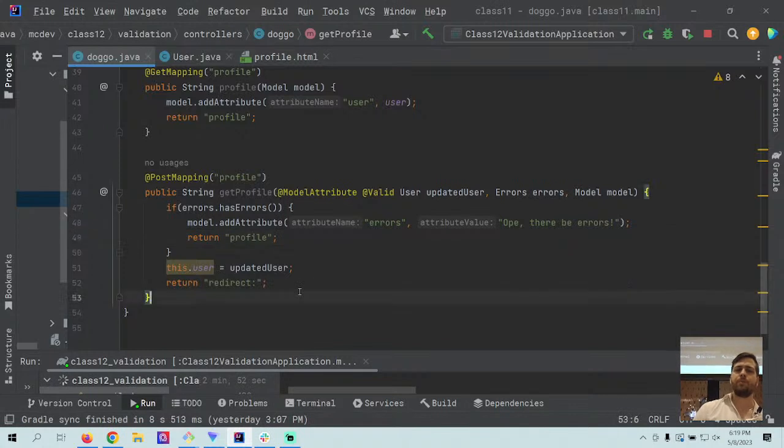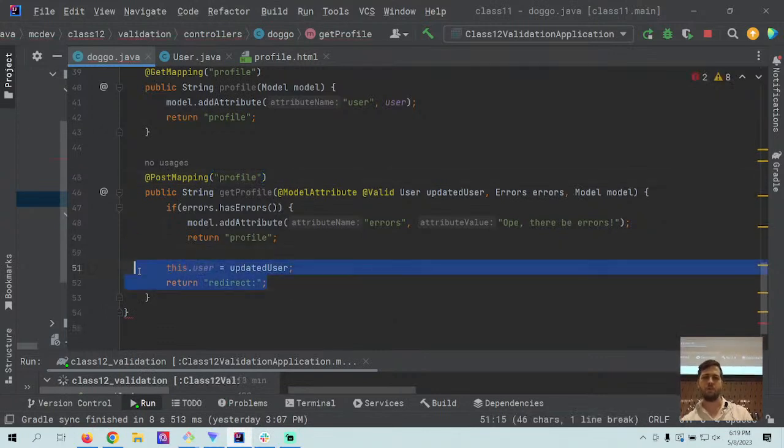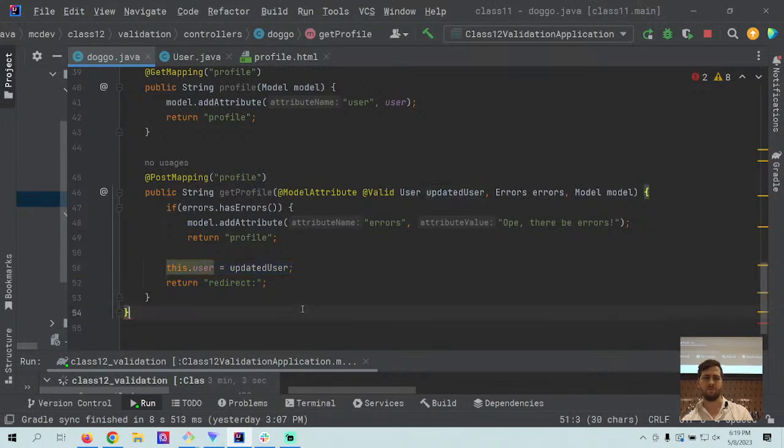In this code example, I need this if statement because if I don't have this if statement, I am going to redirect to the home page and I'm going to overwrite the user. And so here it's useful to check if there are errors in the validation so I can choose a different behavior for my controller.